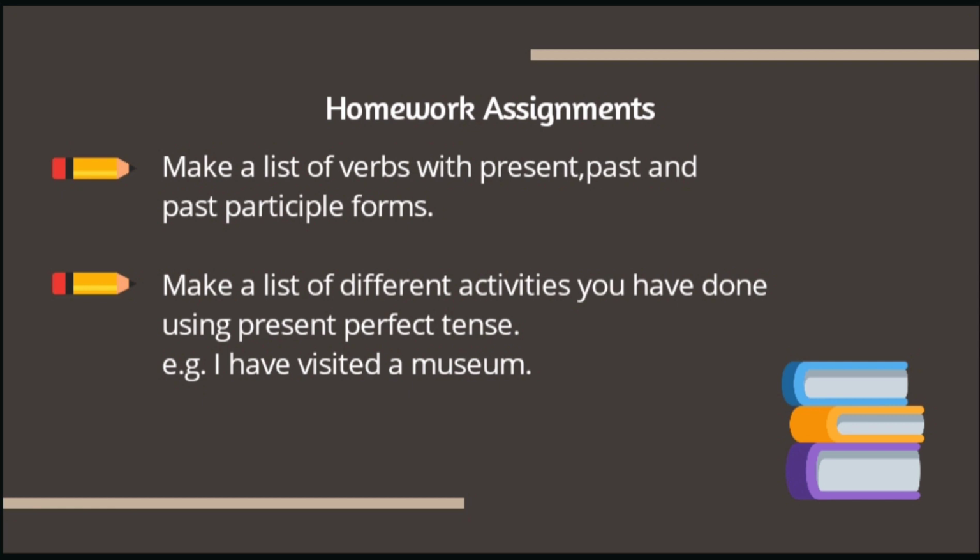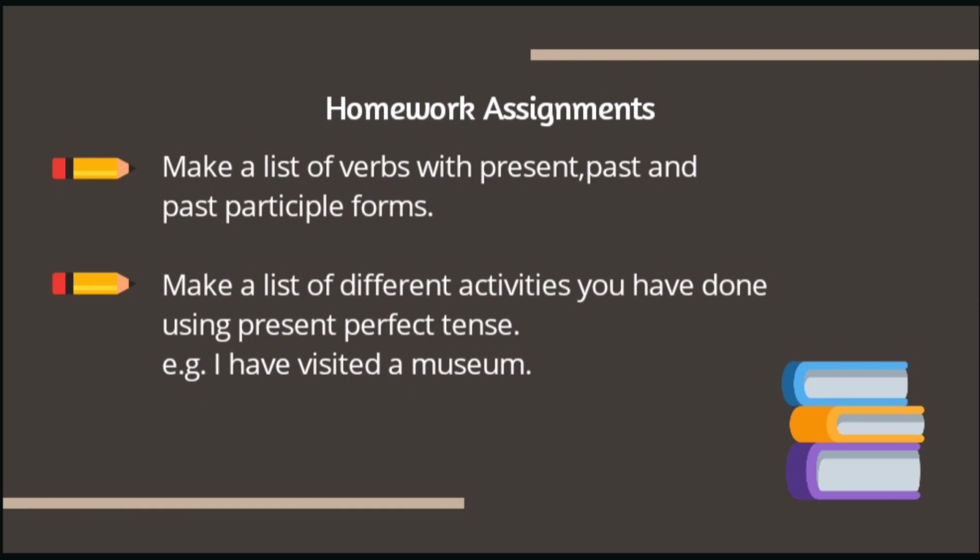I have 2 homework assignments for you. The first one is you have to make a list of verbs with present, past and past participle forms, particularly for irregular verbs. This is really very important because you must know the past forms and past participle forms of each and every verb. You just learned that in perfect tense you need to add past participle form.